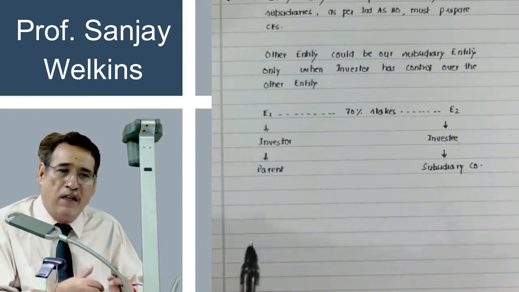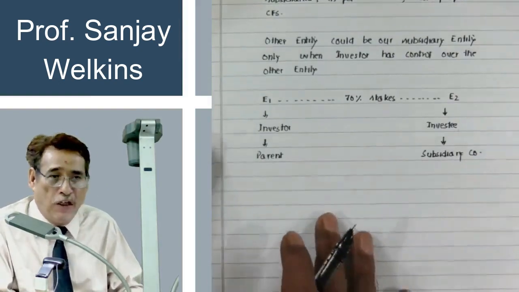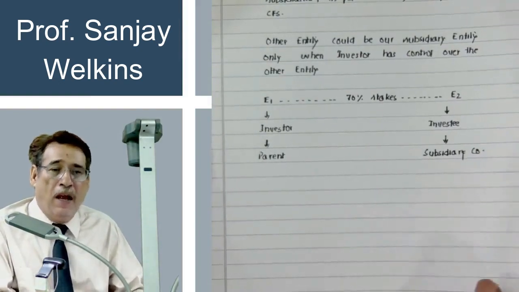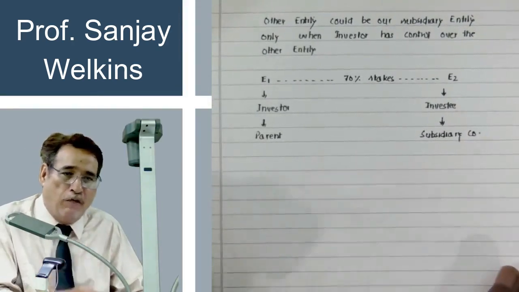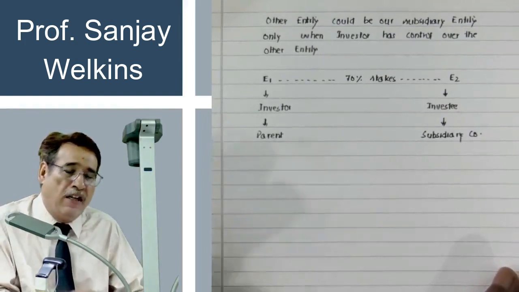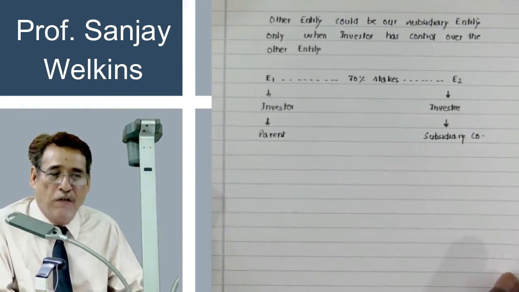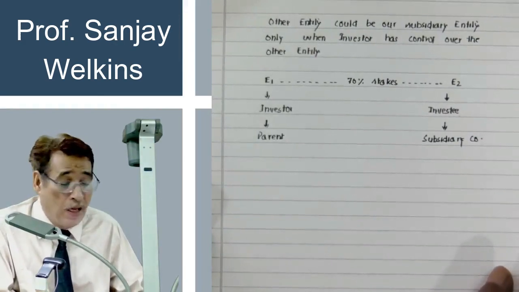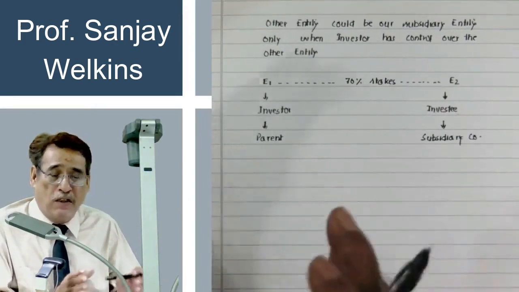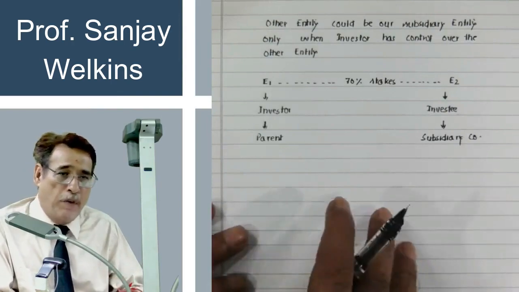That means Ind AS 110 will apply only if you are having control over the other enterprise, and at the subsequent date, that means after having taken control, when you reach the financial reporting date and are going to prepare the consolidated financial statement, then you are going to apply Ind AS 110. Just to clear the doubt, I have already talked about this particular fact.